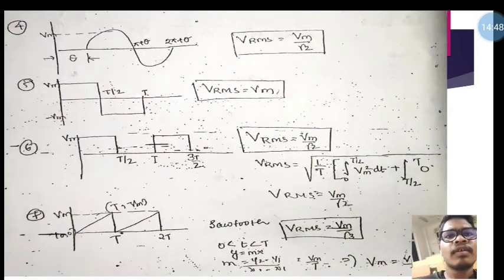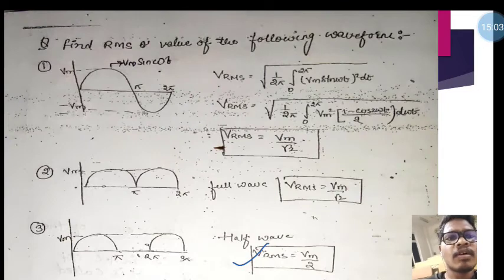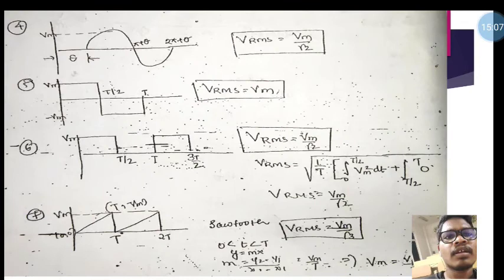Like that, if we take Vm sin omega t minus theta, its RMS value is Vm divided by root 2. Here there is no need to describe all those steps because they are not asked in the question or your university examination. It directly asks what is the RMS value of that circuit.